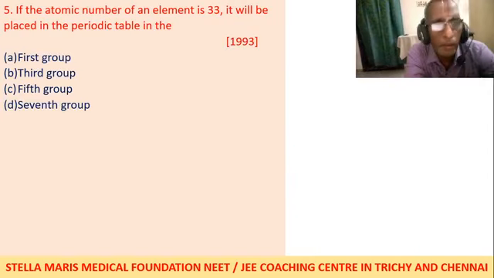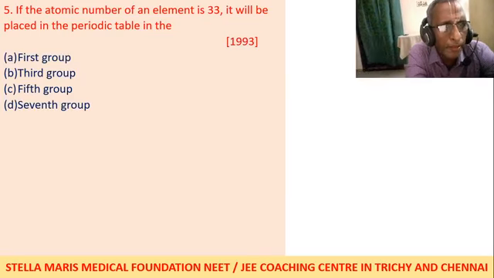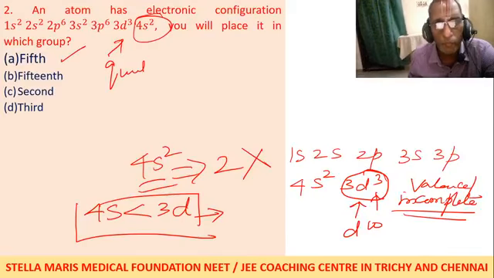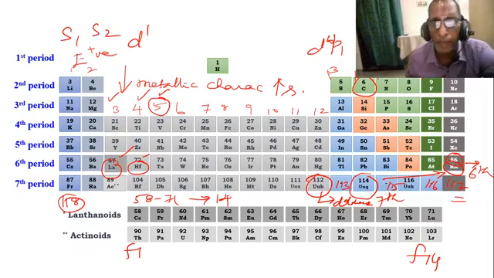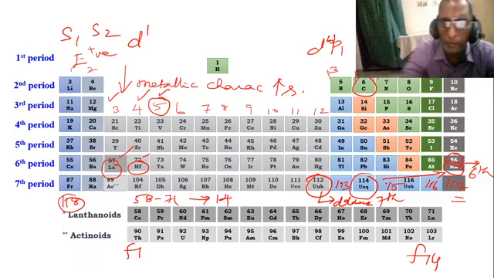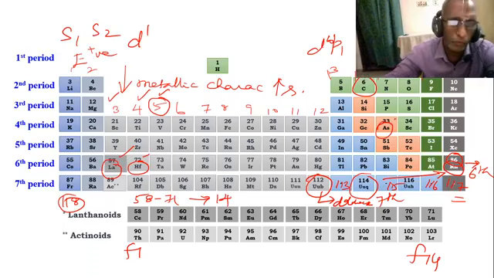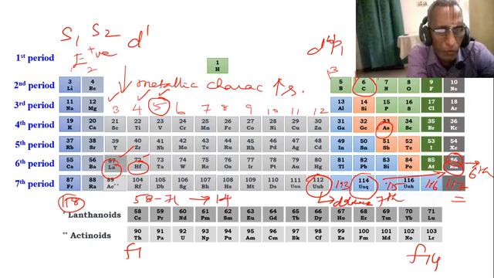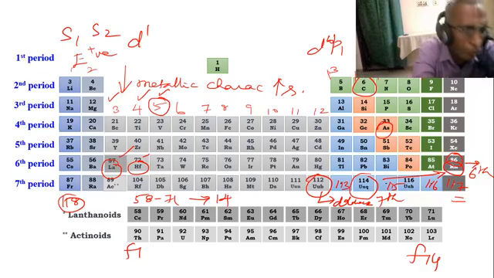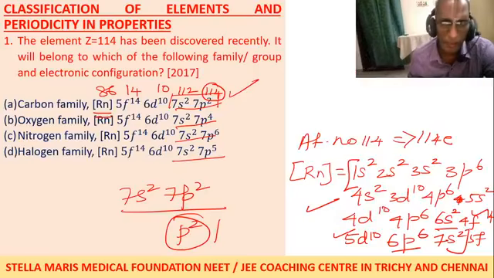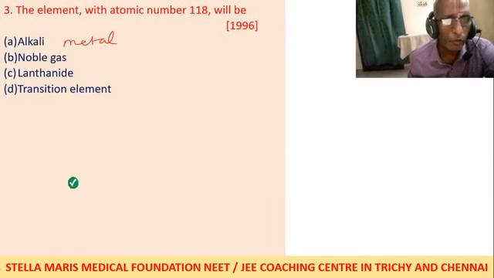Now if the atomic number of an element is 33, it will be placed in the periodic table. Just now we have seen 33. 33 is arsenic. In which group? Arsenic, 15th group. Nitrogen, phosphorus, arsenic is 15th group. So in between, D block elements are 10 groups, you should not forget. S block elements first 2 groups, and then D block elements up to 12th group, then P block elements 13th to 18th group.